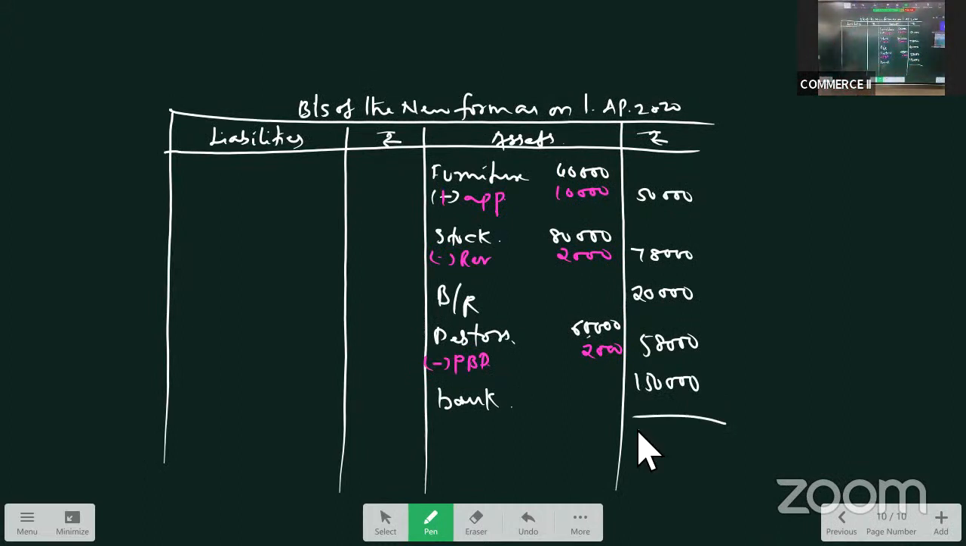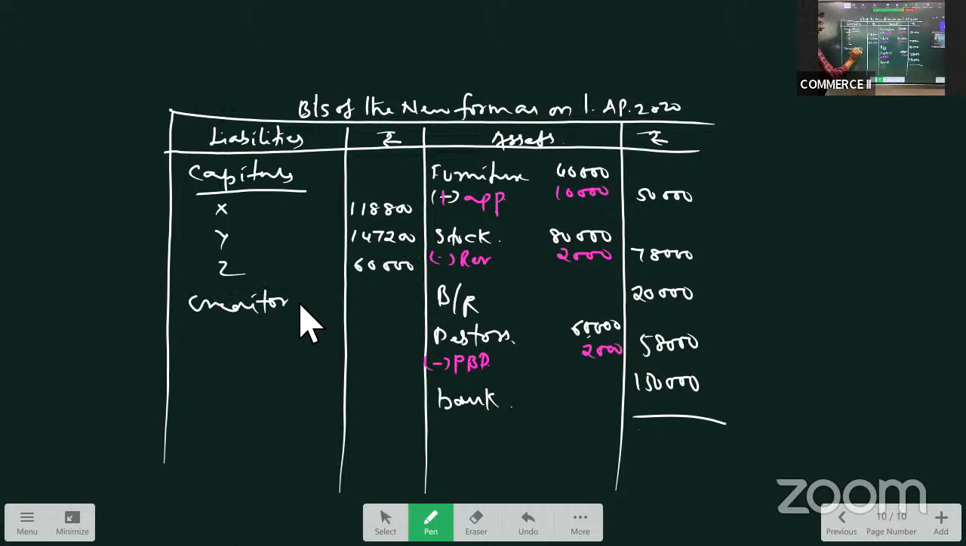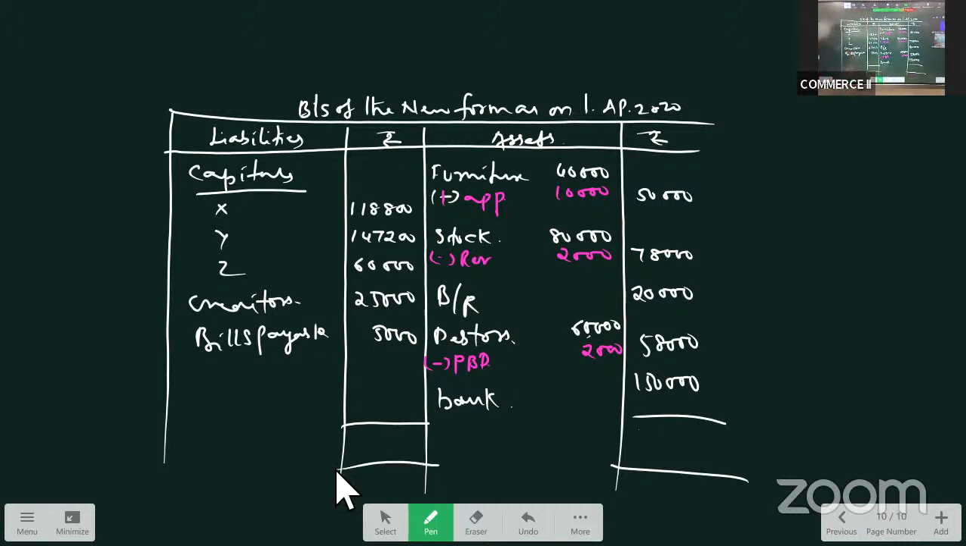On the liability side, we have capitals X, Y, Z. Capital of X was 1,18,800. Capital of Y was 1,47,200. Capital of Z was, how much capital did he introduce? He introduced a capital of 60,000. Then what is the next item? General reserve distributed. P&L balance distributed. Creditors 25,000. And lastly, we have bills payable, I think 5,000. Sum up.